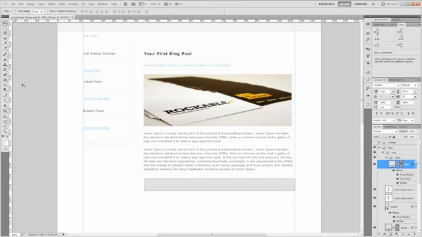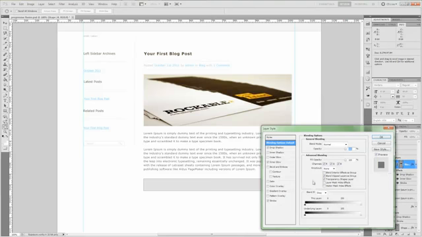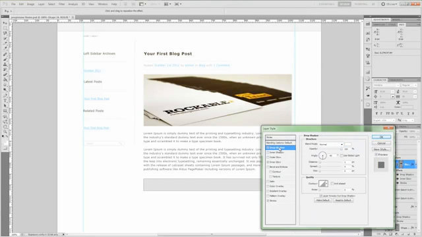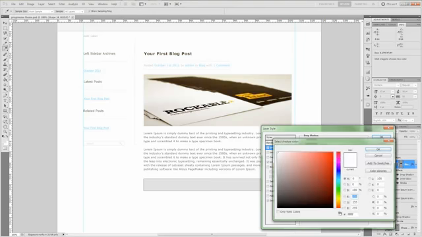Go ahead and grab the move tool and even it up with our text. Alright, and that should be good. Go ahead and open up the effects, and let's set up a drop shadow, which is going to have a color of AEADAD.